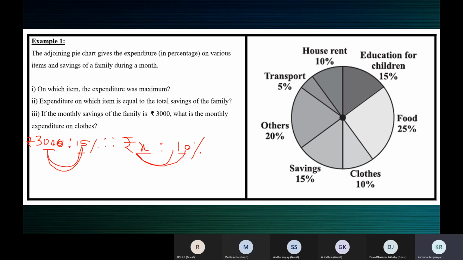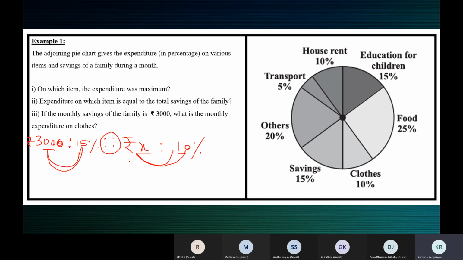Now, how do we read it mathematically? 3,000 is to 15 as X is to 10. Rupees 3,000 is to 15% as X rupees is to 10%.